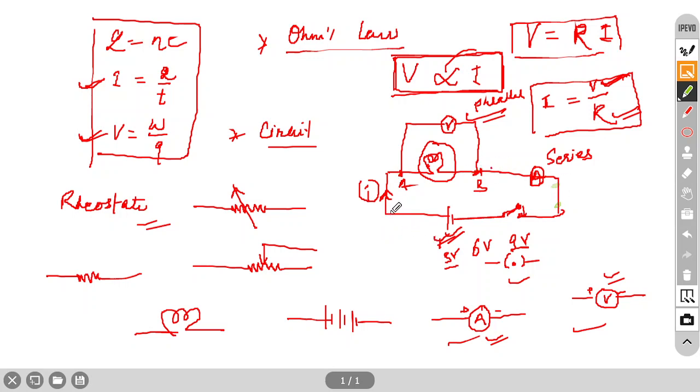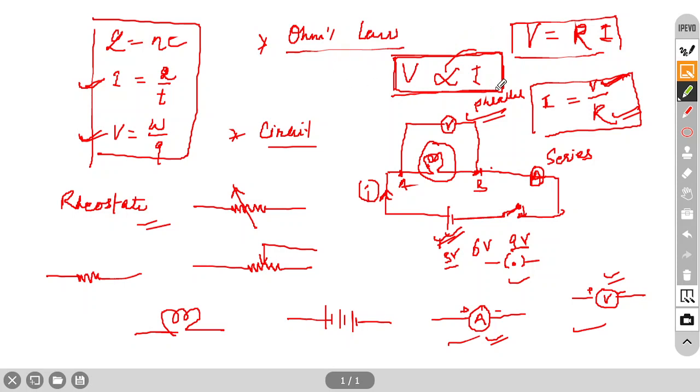The potential difference between two points in a circuit is directly proportional to the current flowing through it. This is the definition of Ohm's law. From this formula you can define it: potential difference is directly proportional to the current flowing through the circuit. So these three components we have to define in the definition.